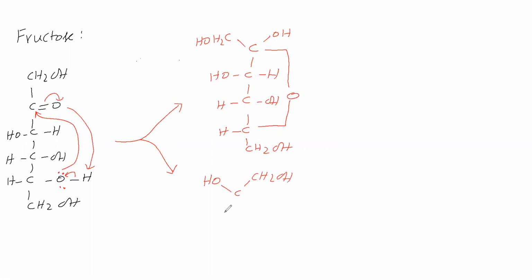Here third carbon OH H, fourth carbon HO H, then fifth carbon, here ether linkage, here CH2OH. Like this we have given. Next, we will give this in another form.